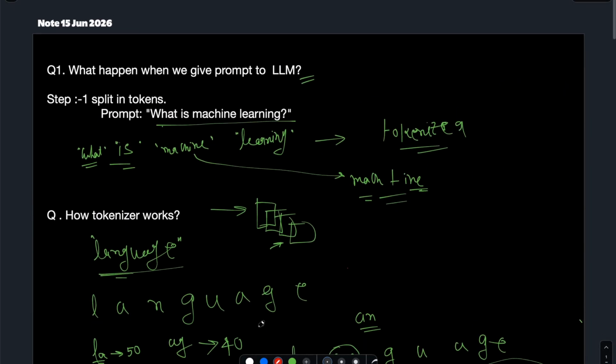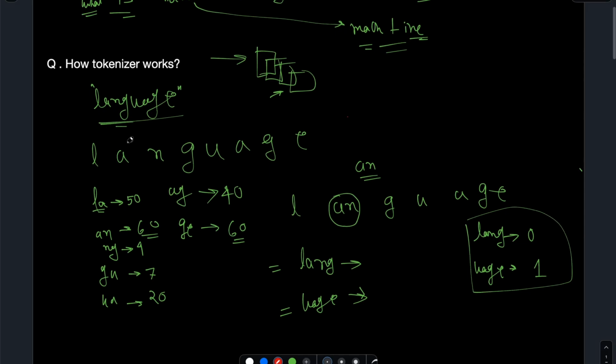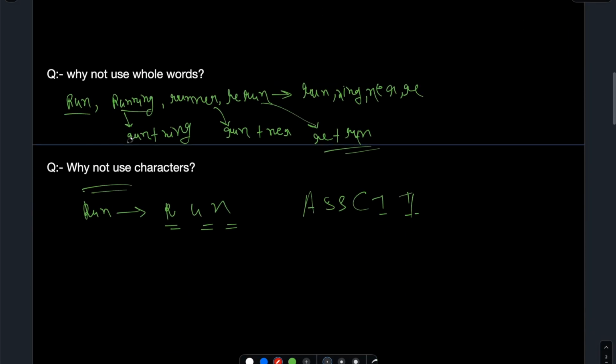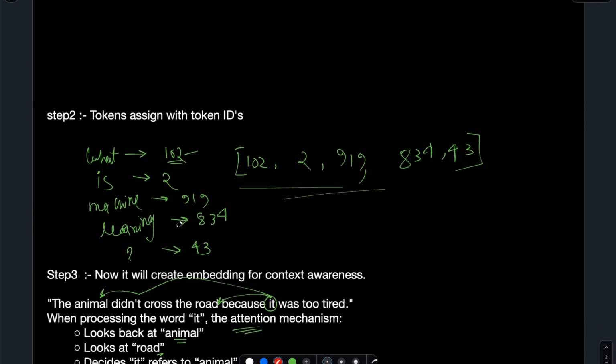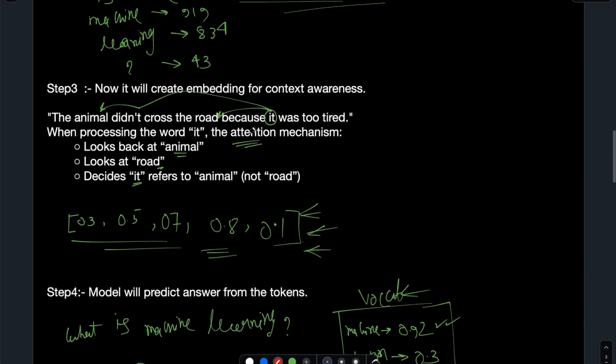So what are the steps? Let's go through them again. At first it will split the tokens based on the tokenizer, and we already discussed how those tokens are created and stored in the vocabulary. After getting the tokens, we get token IDs based on the vocabulary.